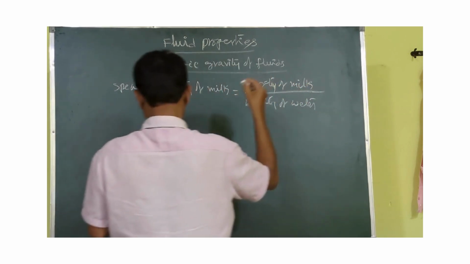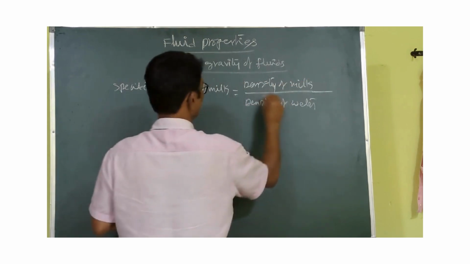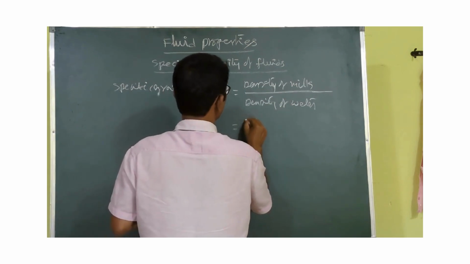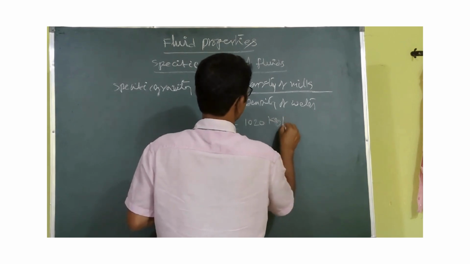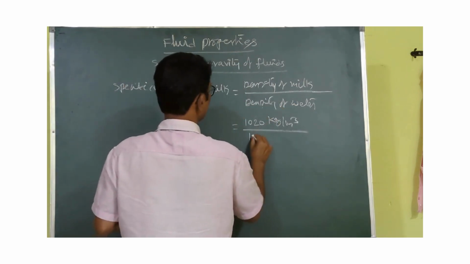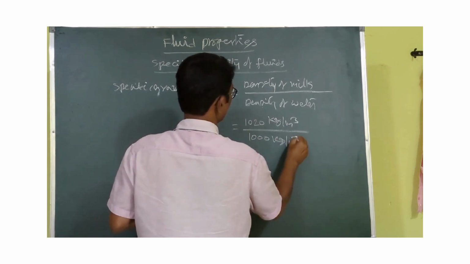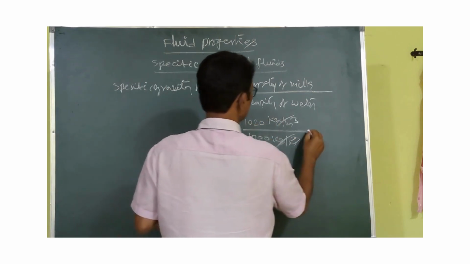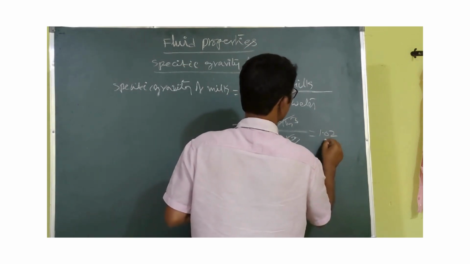Let us say the density of milk is 1020 kg per meter cube. We know that the density of water is 1000 kg per meter cube. So the units get cancelled, and the answer is 1.02.